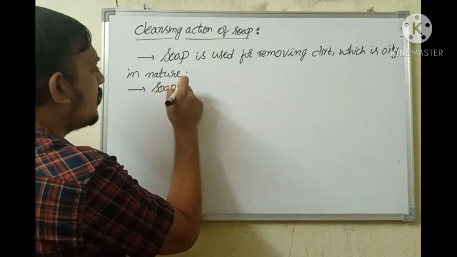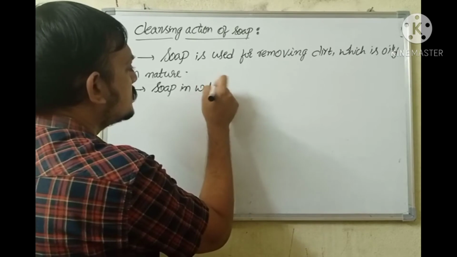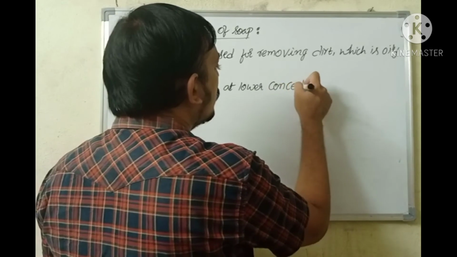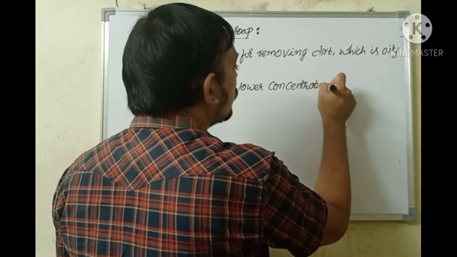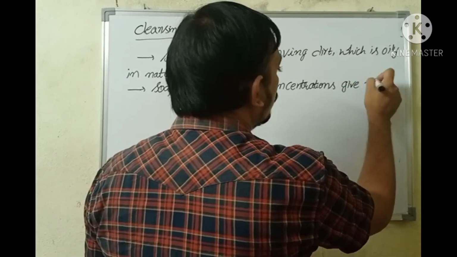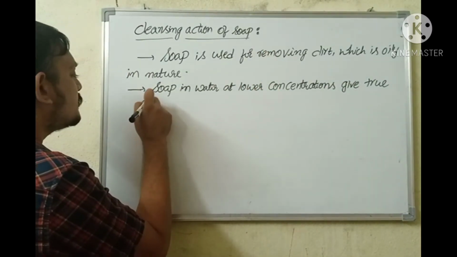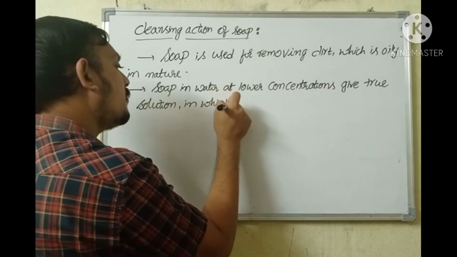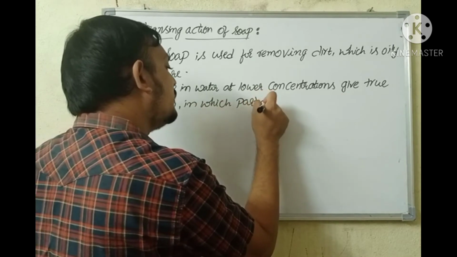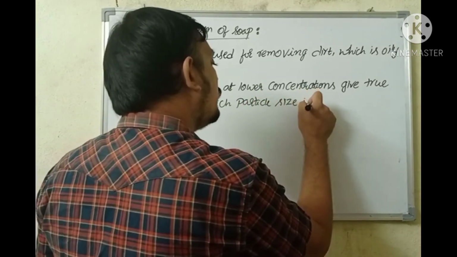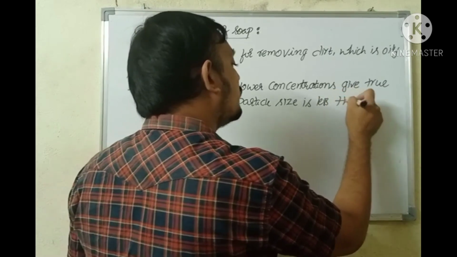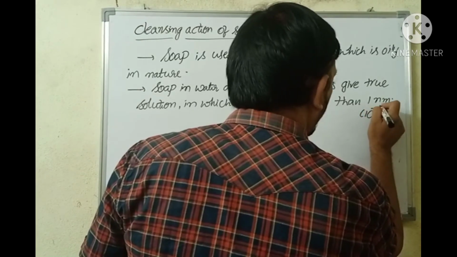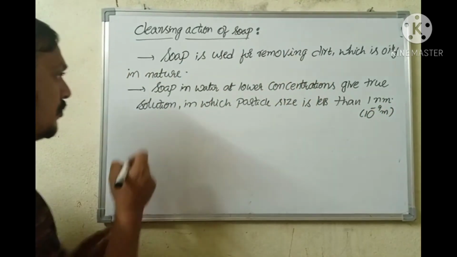Soap in water at lower concentrations gives a true solution in which particle size is less than 1 nanometer, that is 10 to the power of minus 9 meters.